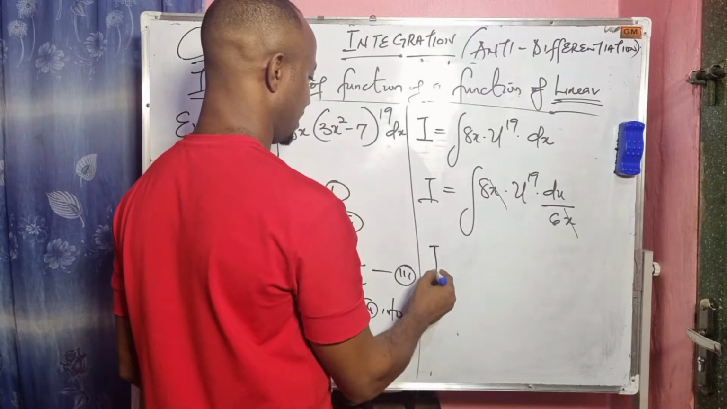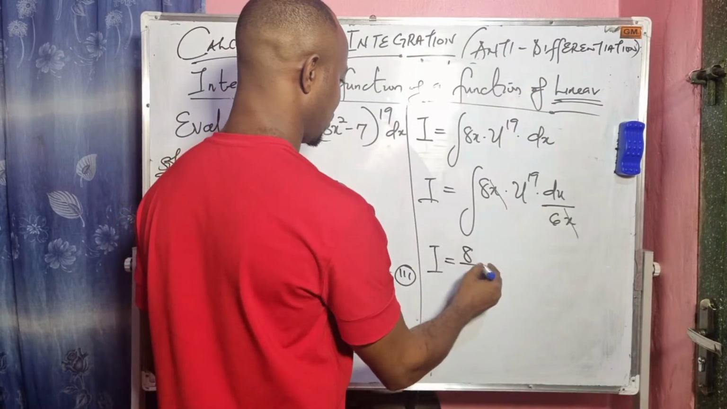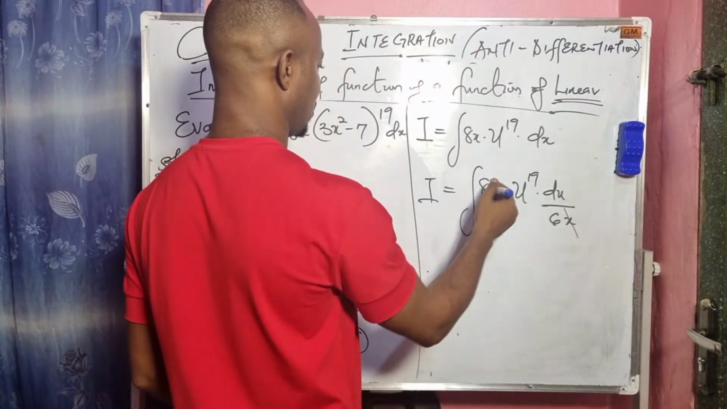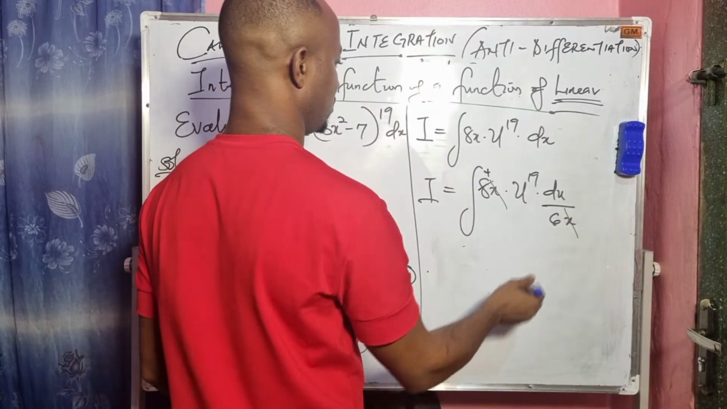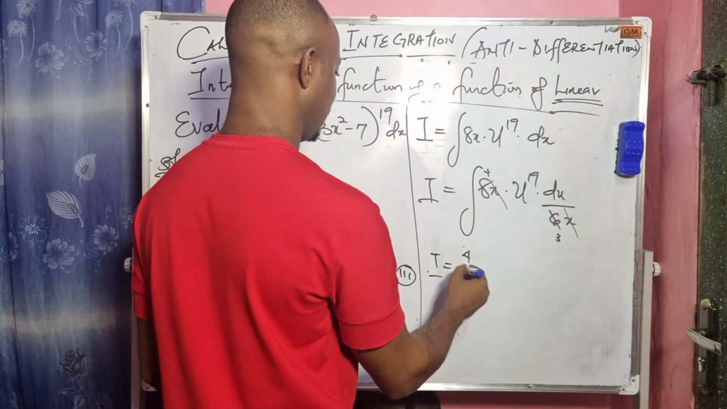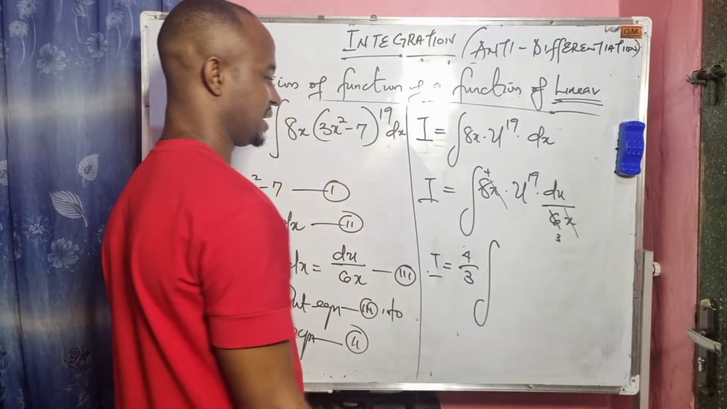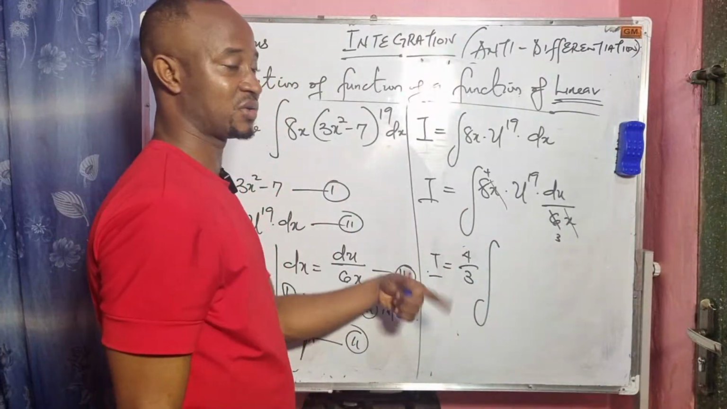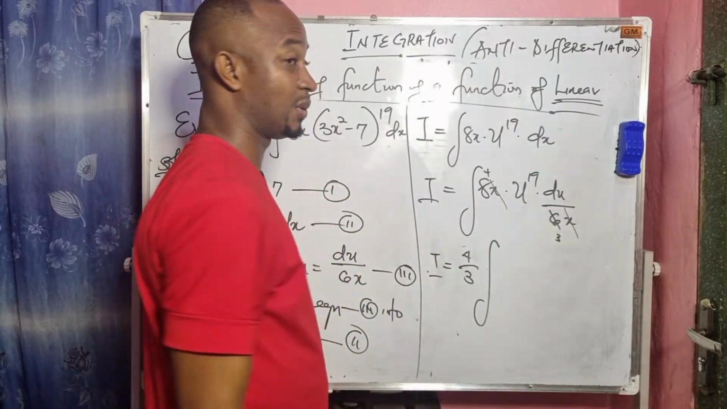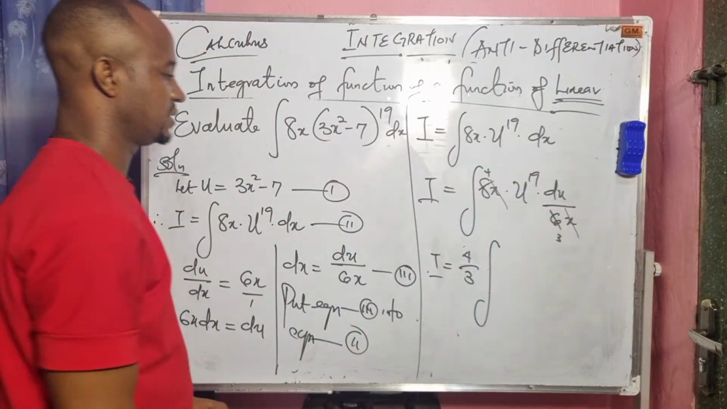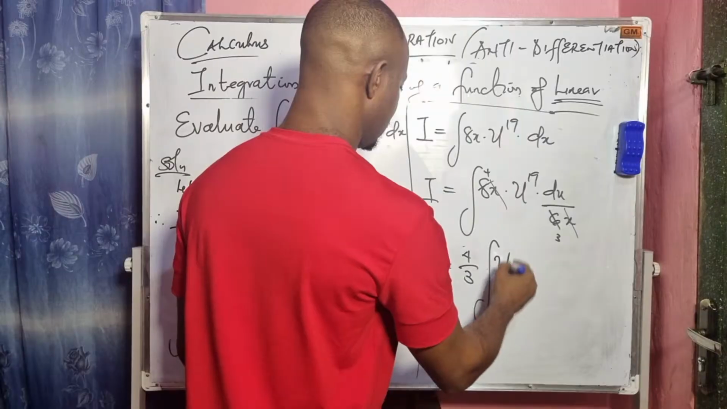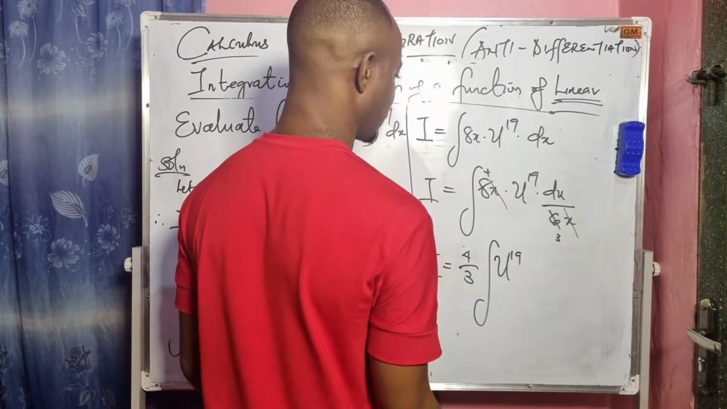So we're going to have our I equal to 8 over 6 integral. Okay, let's cancel out. 2 can go in 8, we're going to have 4. 2 can go in 6, we're going to have 3. So this will give us I equals 4 divided by 3 integral, or I can say 8 over 6, then later you cancel out. Any of them, you are still correct. The major thing is that we have been able to eliminate this x that would have affected the result, right? So this will give us 4 over 3 u to the power of 19